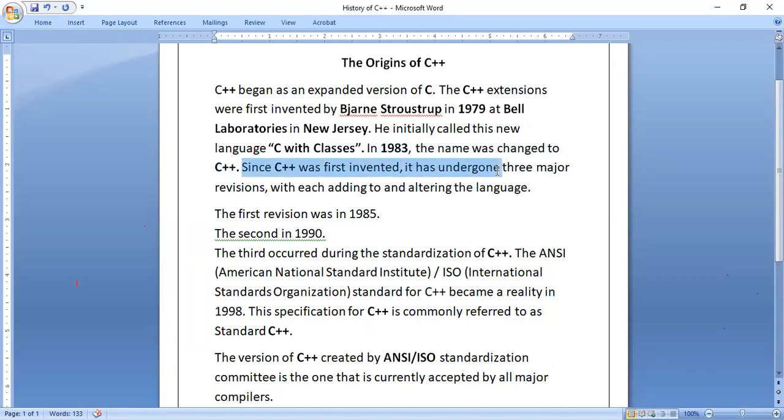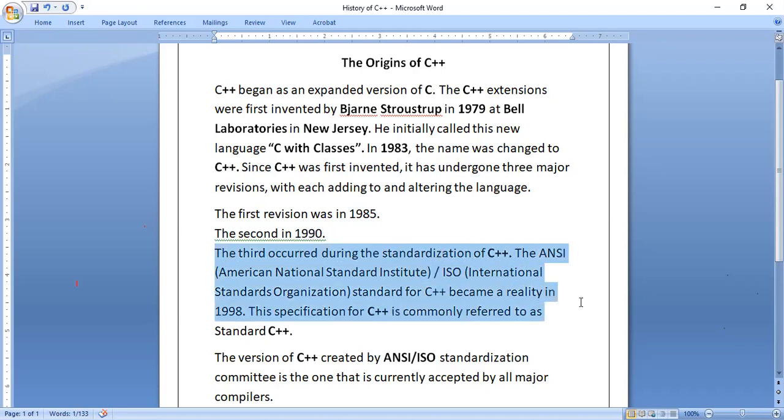Since C++ was first invented, it has undergone three major revisions, each adding to and altering the language. Whenever we invent some product or machine, like mobiles, if they add new features, it becomes a new version. In Android mobiles also we say new versions. Similarly for languages and software, if something new is added, we call it a new version. In 1985, the first revision; in 1990, the second. The third occurred during the standardization of C++, the ANSI ISO standard.